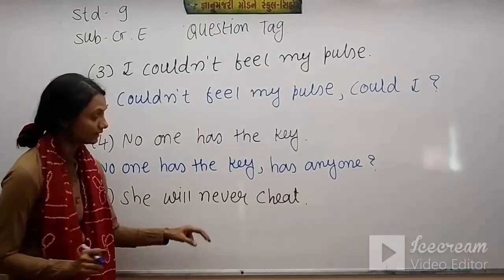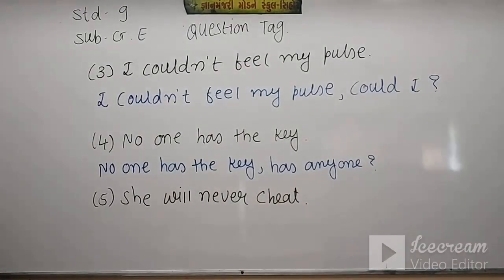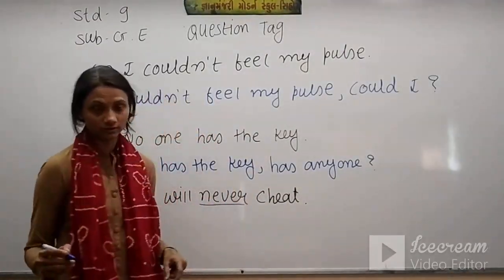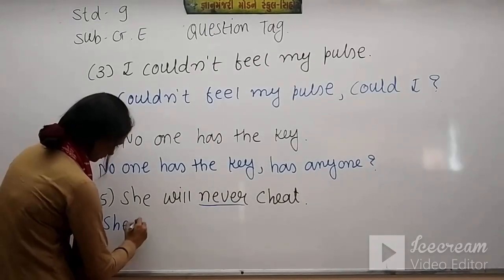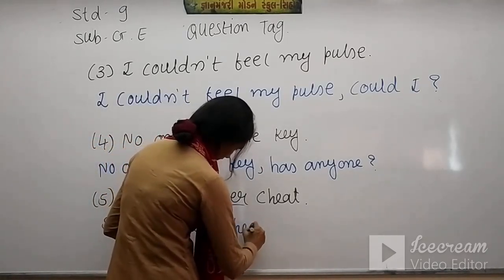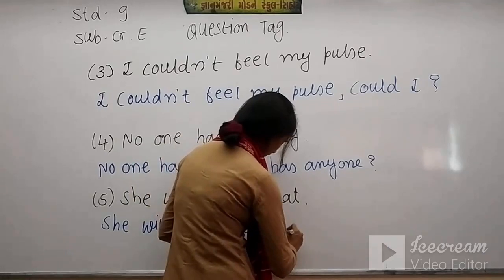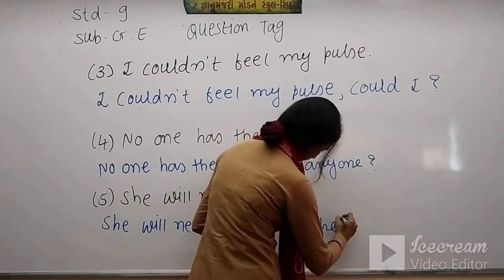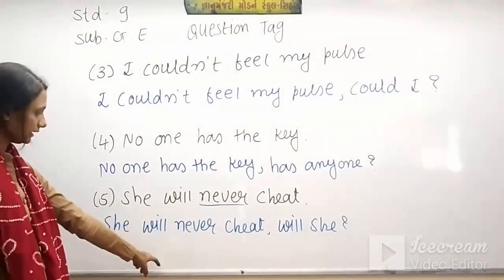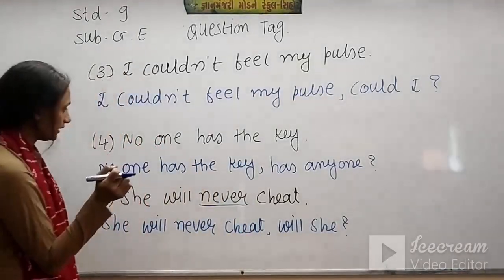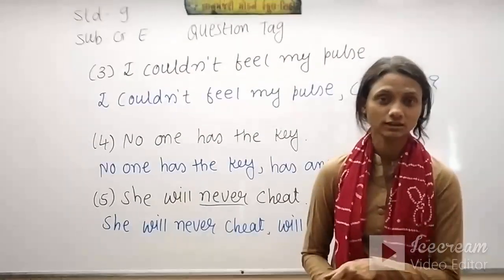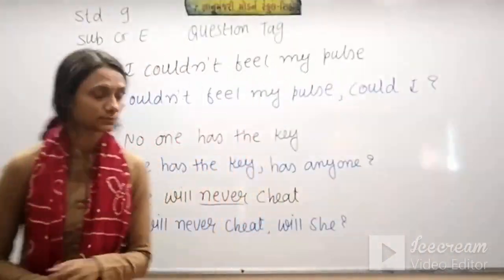Now the third one is: she will never cheat. So this is also a negative sentence, as we don't have not here, but we do have this never word. So, she will never cheat. After that put a comma. Our question tag will be will she? So this is a negative sentence, that's why we use a positive question tag here. Okay, so these are the extra sentences of question tag. You are requested to note down these 3 too. After that we'll go for further examples. Please do note down this.